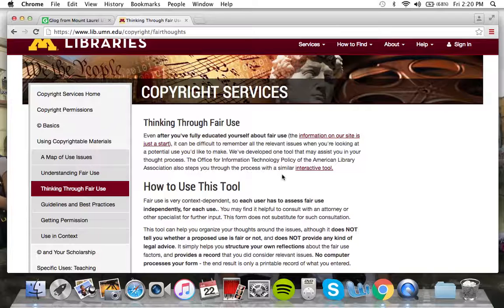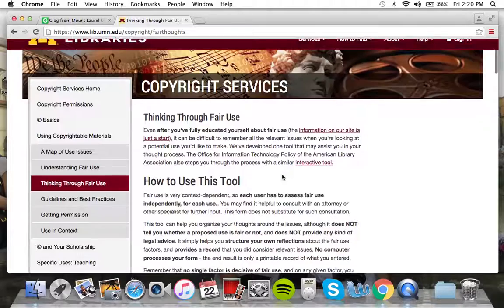Nothing like that. It's more of just a way for you to go through this tool with the correct steps in mind, and then you kind of decide for yourself, based on your checklist, whether or not you believe the copyrighted material you want to use does qualify for fair use.